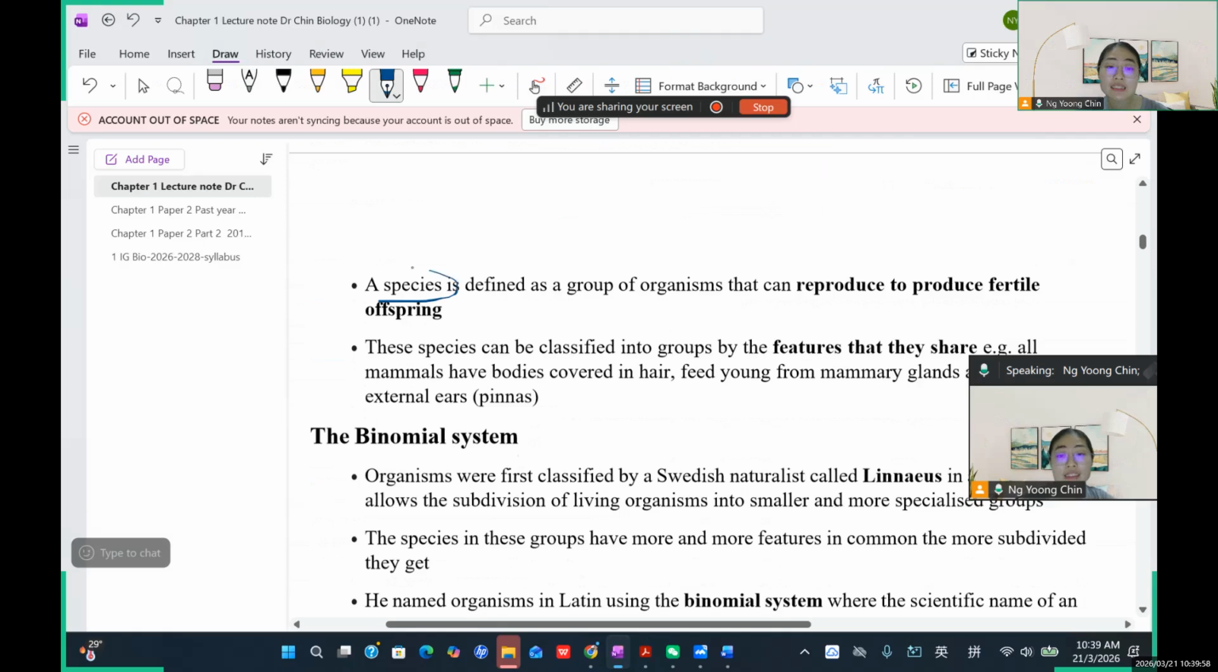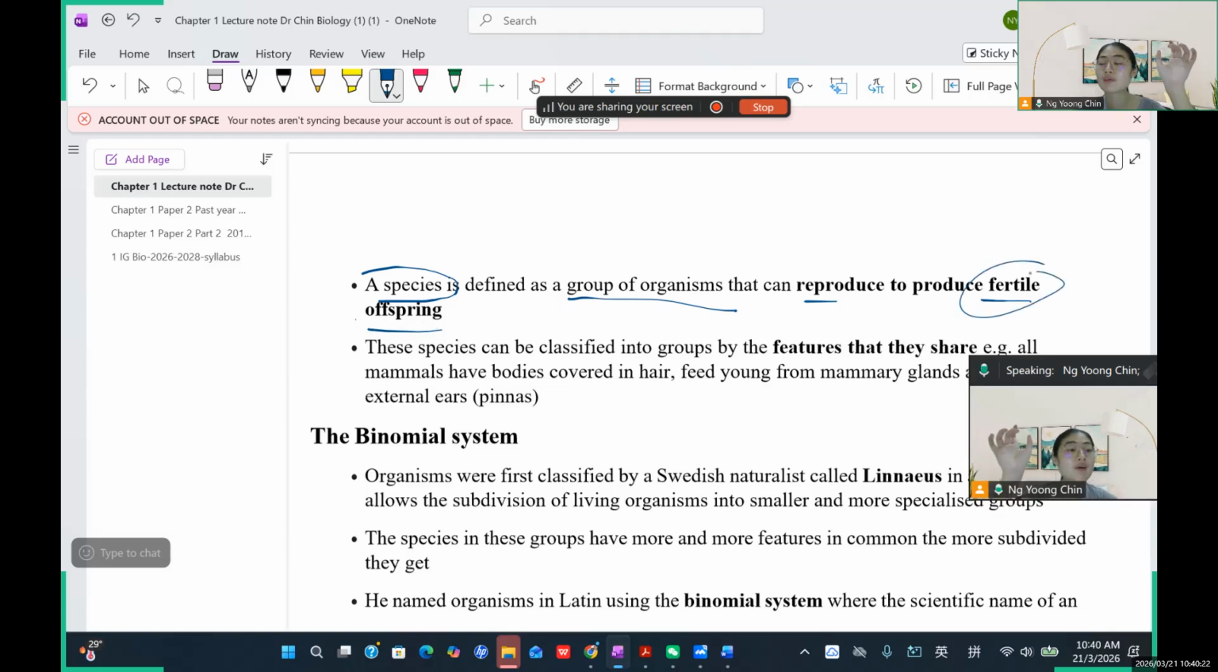Okay, species refers to a group of organisms that can reproduce to produce fertile offspring. Which is a group of organisms from the same species, they can interbreed with each other. 它们可以互相交配、互相繁殖, so they can produce offspring. Offspring means 后代, okay, 后代. And most important, this offspring is fertile. What does fertile mean?